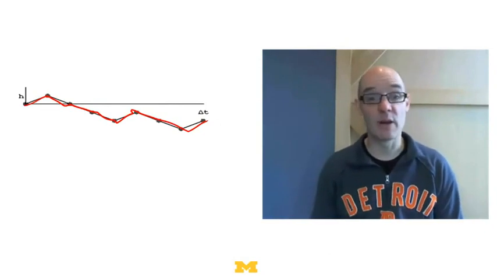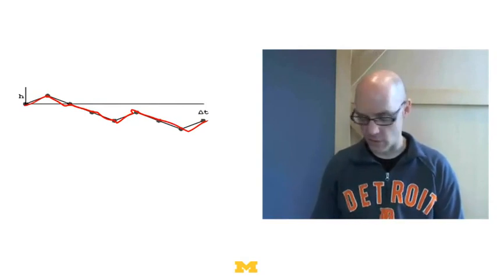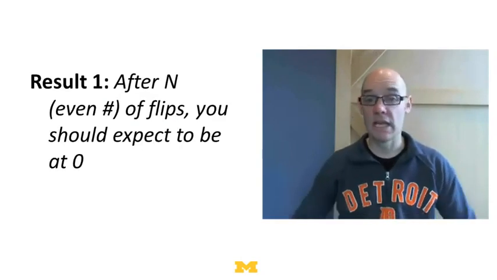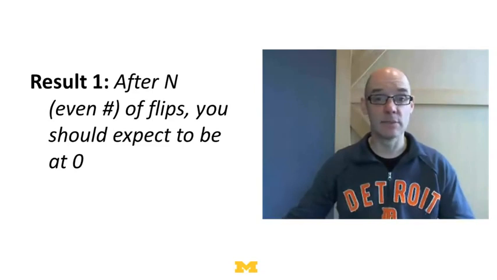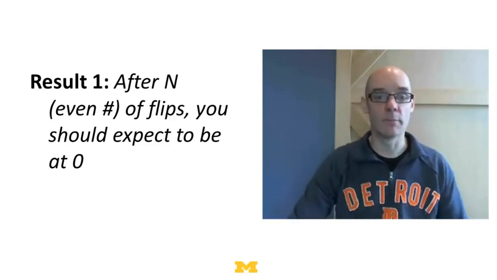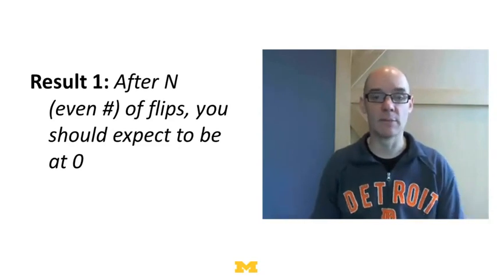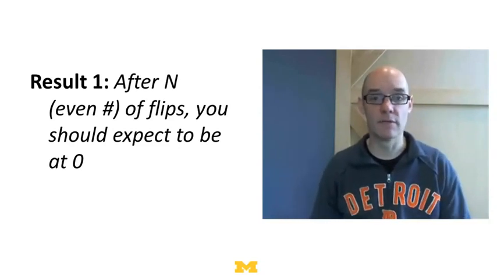What I want to do is start out with 3 mathematical results about these binary random walks that are sort of surprising. First one is this. If you play this n times, 100 times, 1,000 times, 1,000,000 times, for any n, your expected winnings are going to be 0 because it's equally likely to go up or down. So that one makes a lot of sense, right? Half the time you go up, half the time you go down, you should expect to break even.